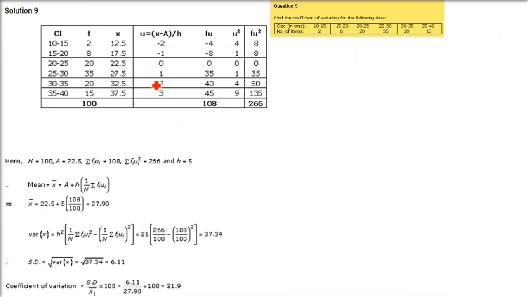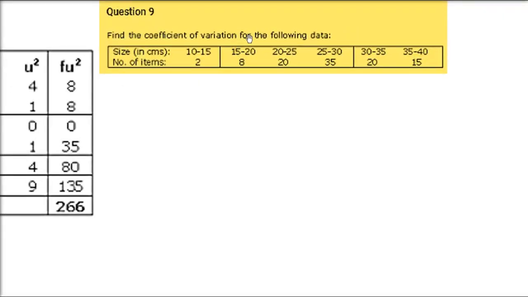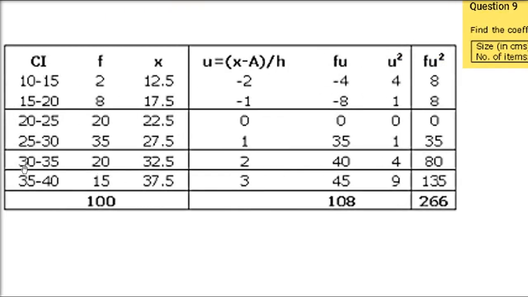Now we have question number 9. We have to find out the coefficient of variation here, COV. So the question is like this. We are given size in centimeters and number of items: 10, 15 till 35, 40. So you have 2, 8, 20, 35, 20, 15. So put it in the column.